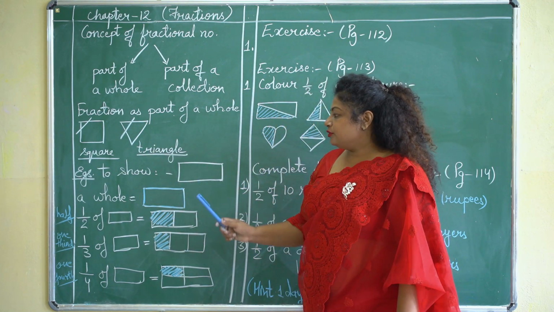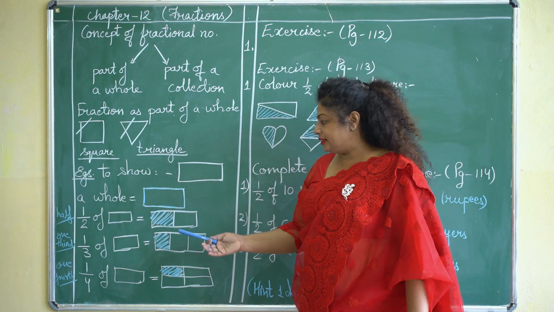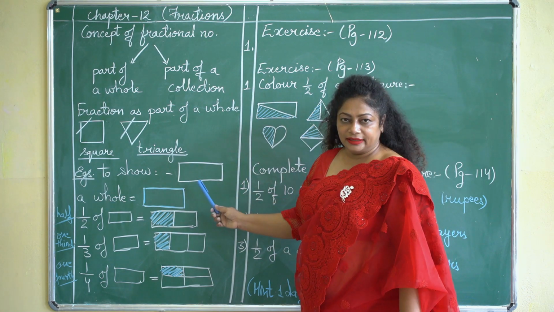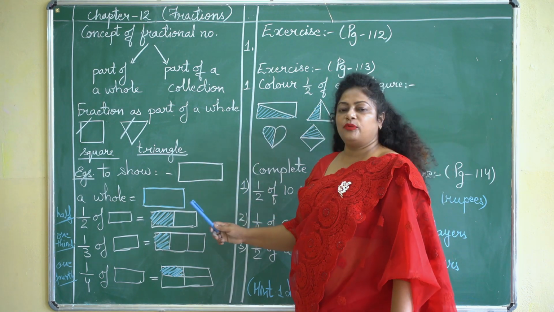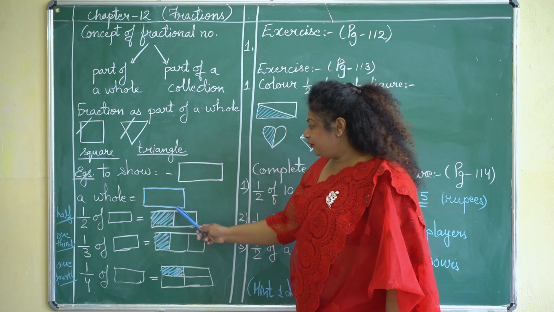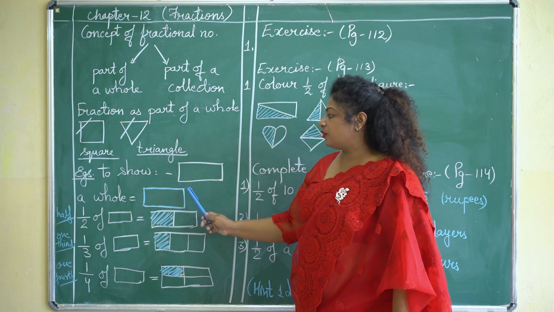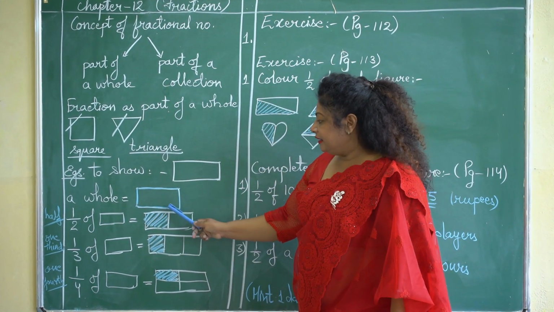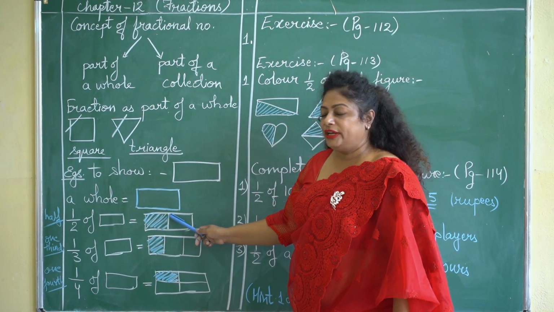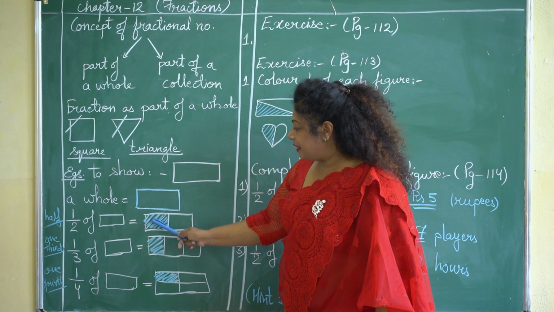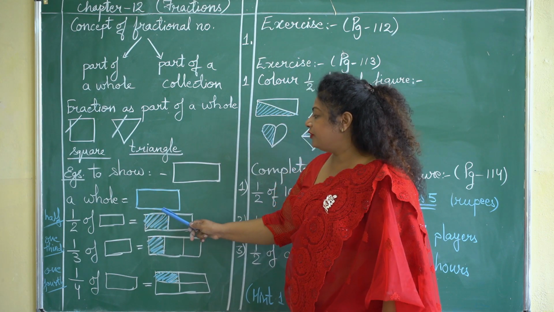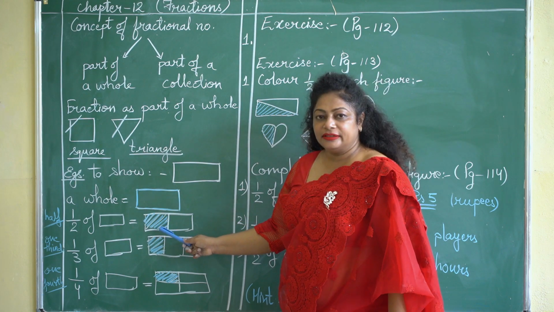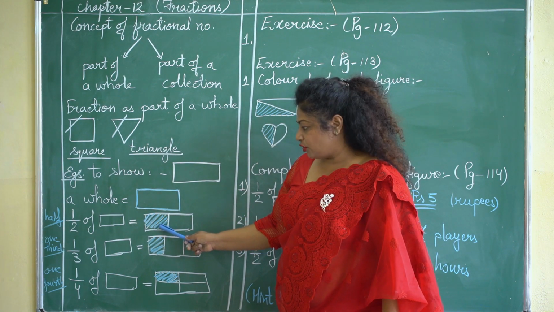Okay. In order to show what is half, what is 1/3, what is 1/4, I am taking the example of a rectangle. In order to understand what is a whole, if I draw the whole figure of the rectangle, this whole figure is called a whole. Now, if I take this rectangle and divide it into two equal parts, this one part is called the half of the rectangle. Okay children, this half part I have shaded with the help of blue color chalk.